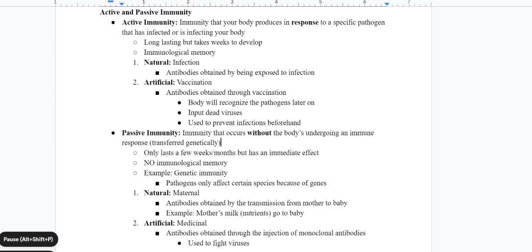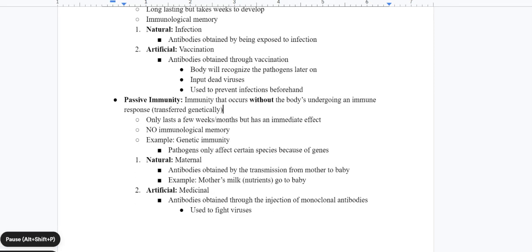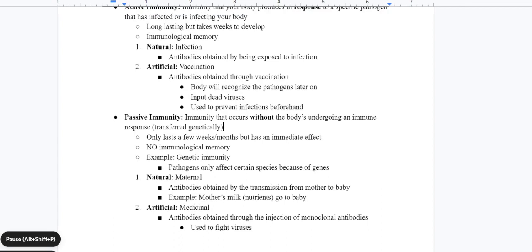So in both circumstances, the antibodies are created by our body in order to attack. Factors like infection and vaccination cause our bodies to react, and then our body produces antibodies, and that's active immunity. Something has to happen to our body in order for us to react to it. And the thing about it is it has immunological memory. So the next time the same disease comes, our body can recognize it and attack it as quickly as possible.